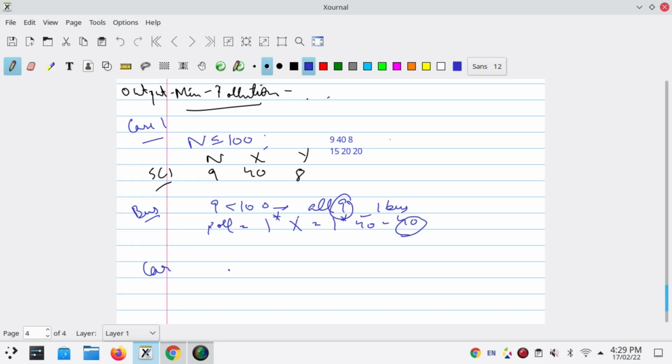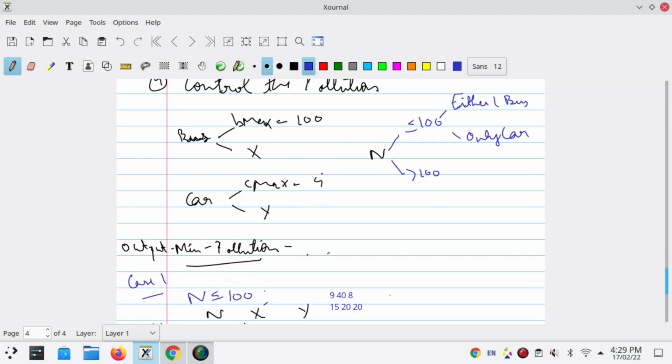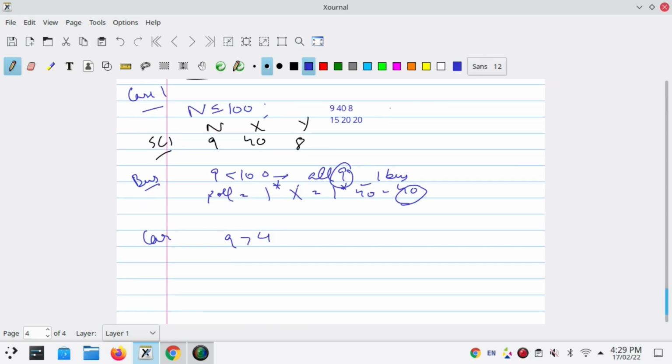We know that 9 is greater than the capacity of a car, and the capacity of a car is 4. It means that we will need 3 cars, because 8 people can be accommodated in 2 cars, but for the remaining 1 person we need 1 more car, so the total will be 3 cars. This implies that 3 cars will emit 3 into y, that is 24 units of smoke.